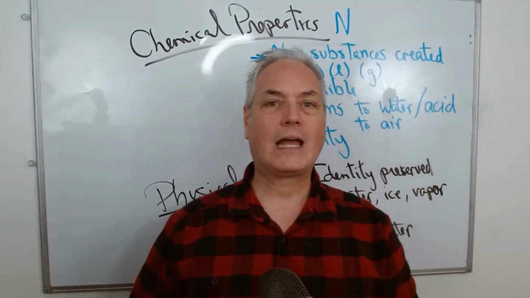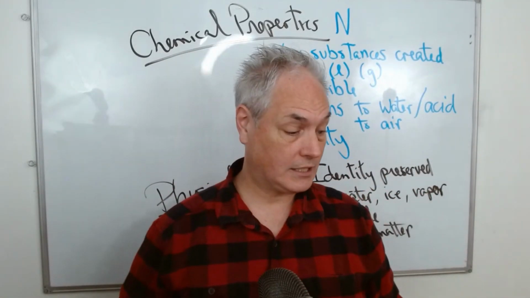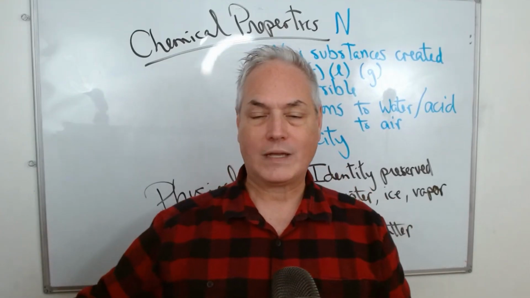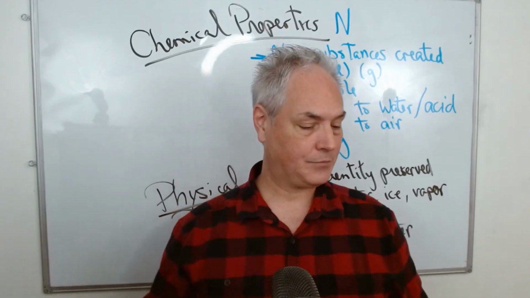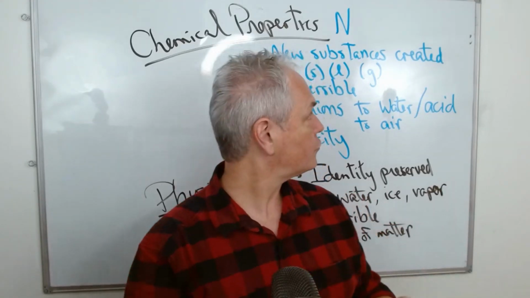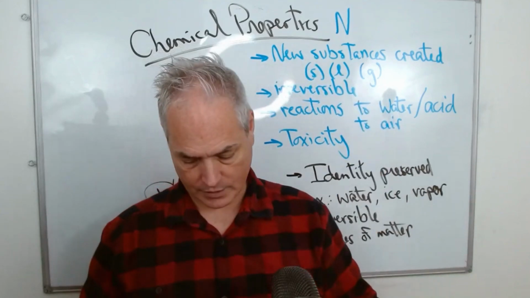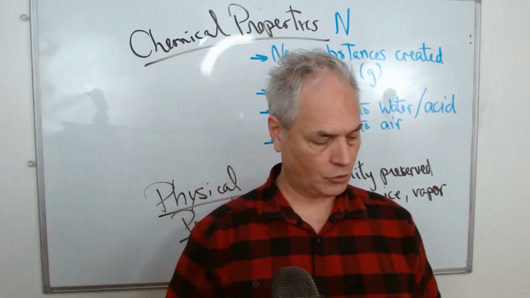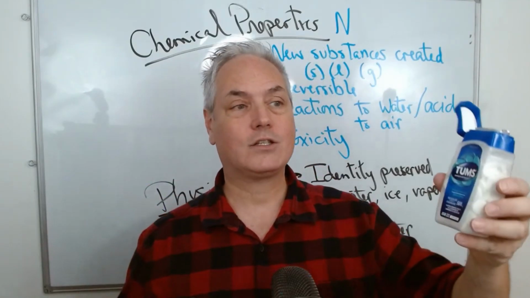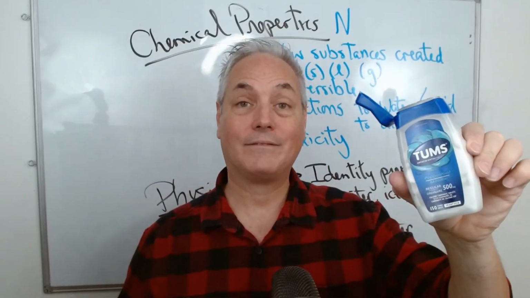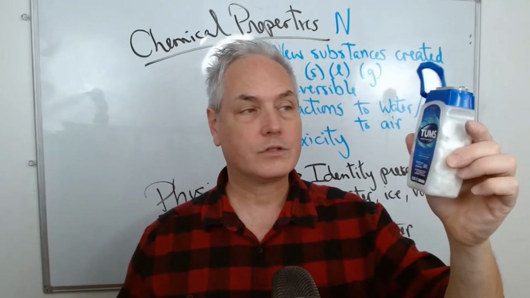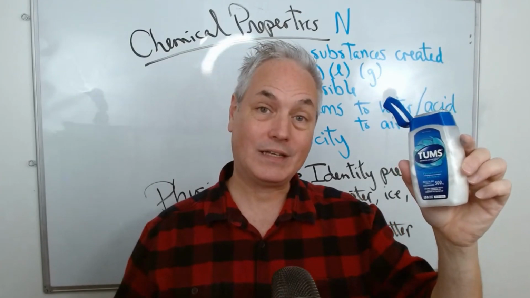With chemical properties, what happens is that a new substance is created. When there's a new substance, that means we can actually see something happening. So let's look at a few examples. The first one, when we have a new substance, let's see. I'm going to do a few experiments with something I had handy. Sometimes if your stomach is not doing very well, we have what we call something to neutralize the acidity so we feel better.